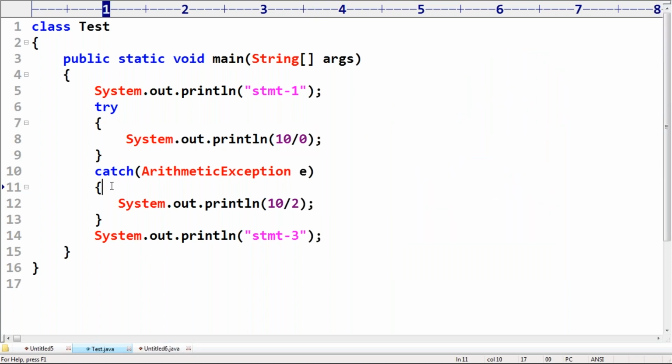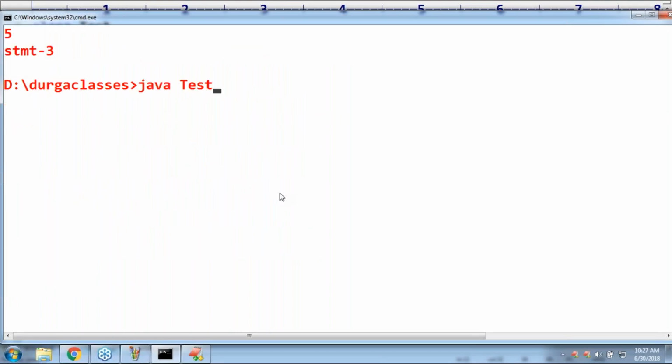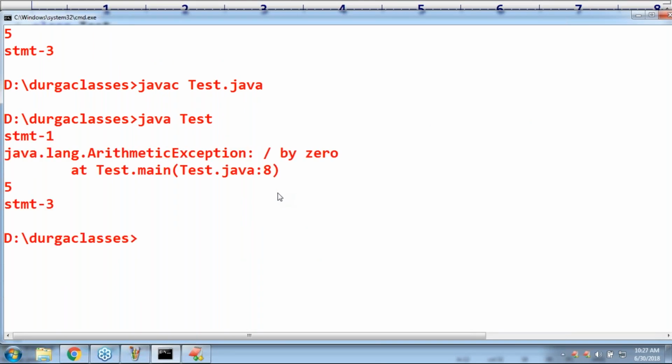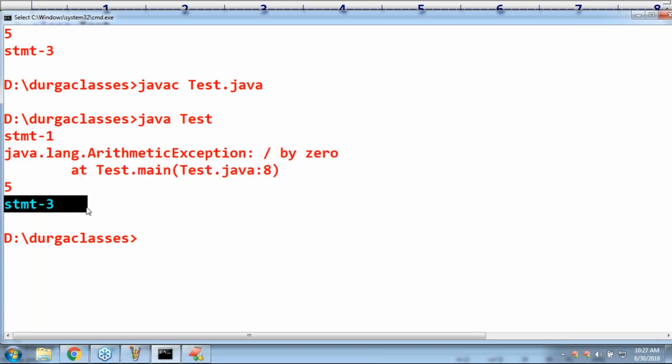If you want to know exception information, just E dot print stack trace. Are you getting? Now exception information by default will be displayed to the console. If an exception got raised, I want to print exception information to the console: E dot print stack trace. Now observe that. We can use E to get exception information inside the catch block. Now observe this statement 1. Now this is the exception information. Next statement 5 and then statement 3. Are you able to get it, right?